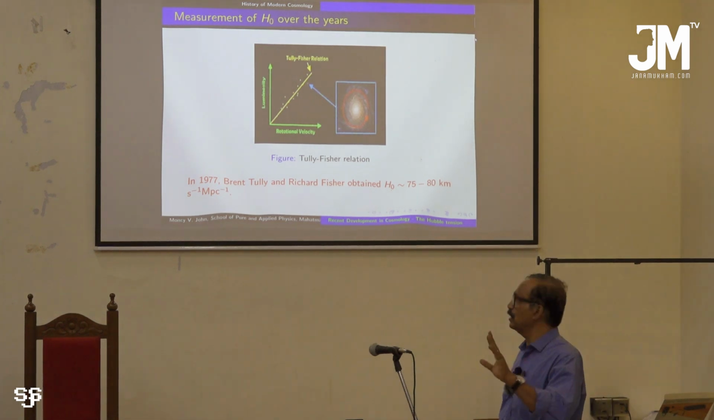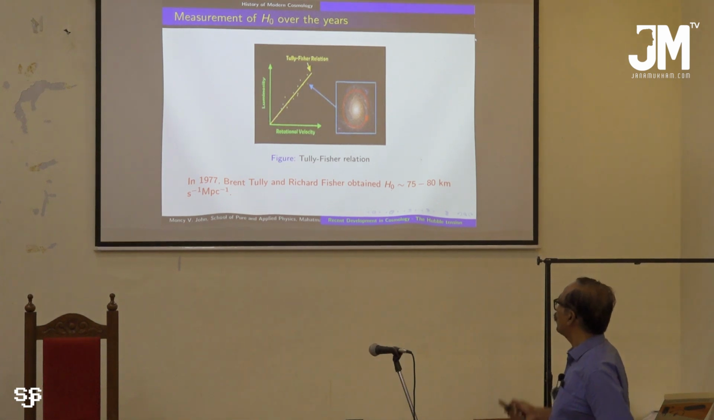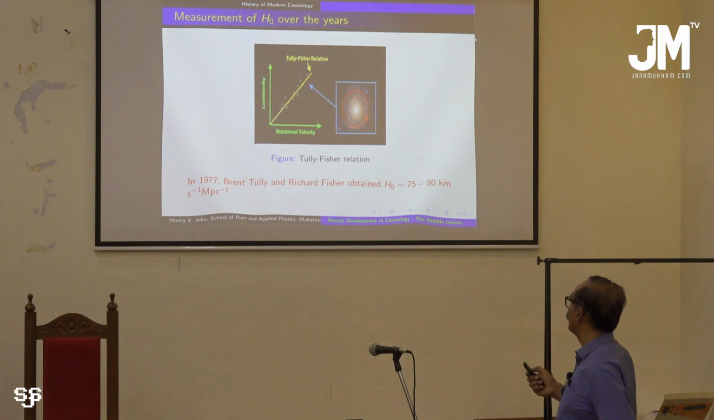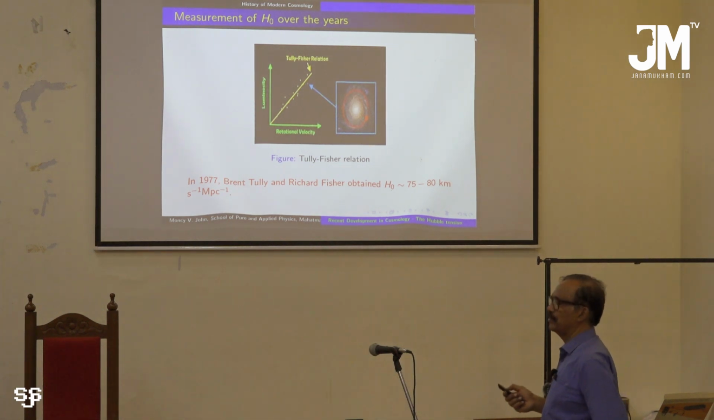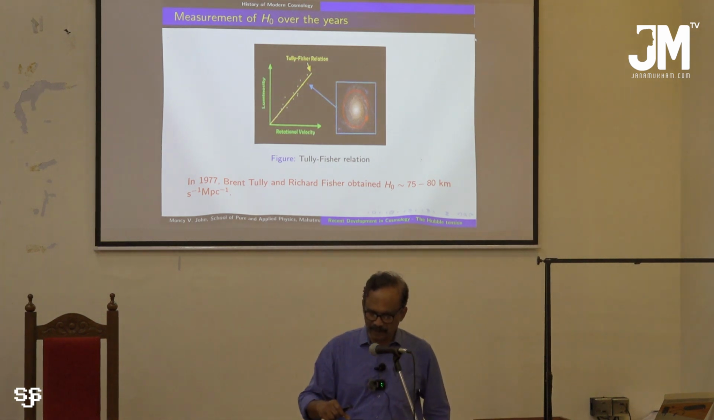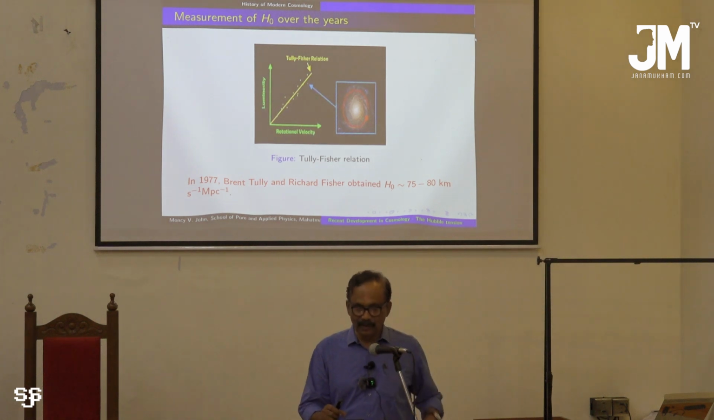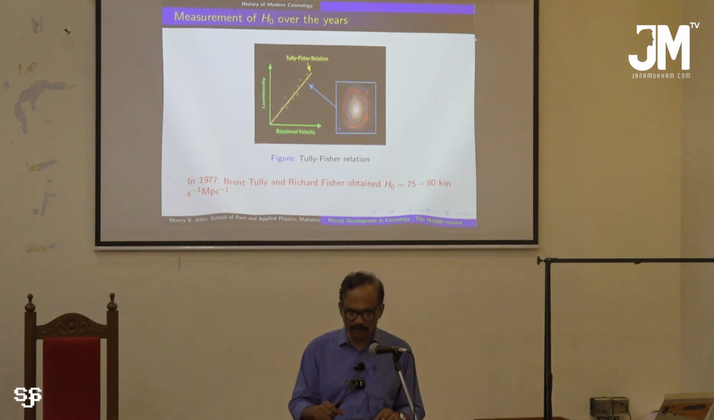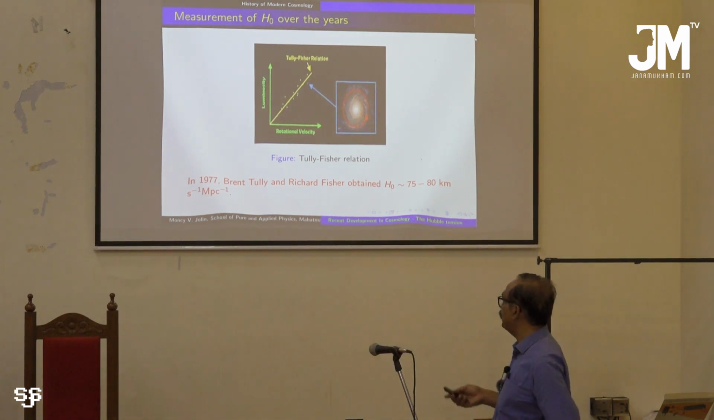I just want to introduce some of these techniques where H0 is measured over the years. There is a so-called Tully-Fisher method of measuring H0. And in 1977, that technique gave a value of 75 to 80 kilometer per second. That still is a larger value, which may give rise to some age problem. So the value of H0 and its close relation to the age of the universe, that is the issue here.